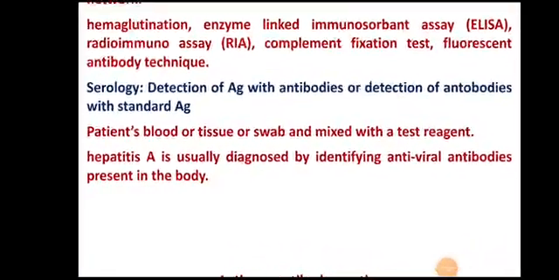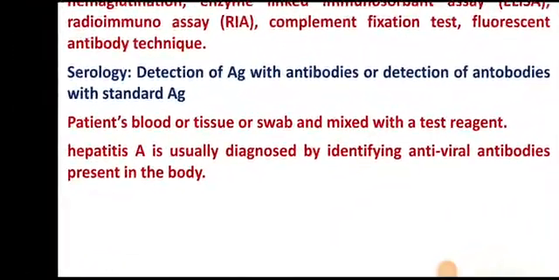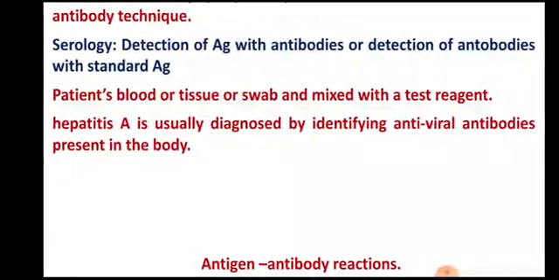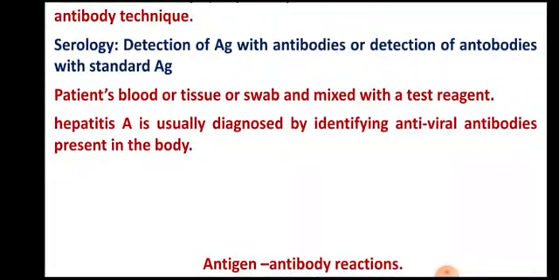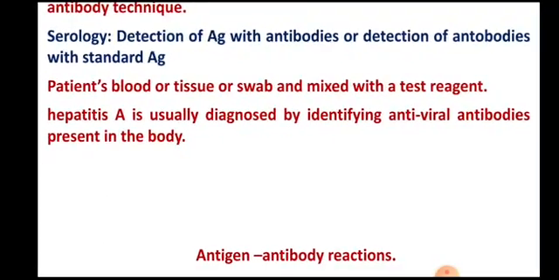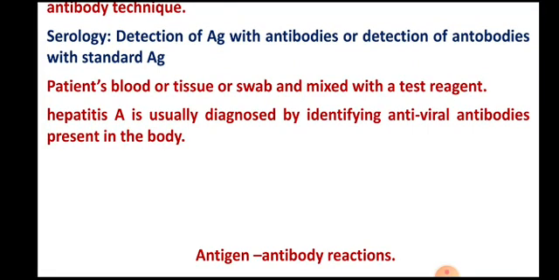Another example is detection of hepatitis A. Generally hepatitis A is diagnosed by identifying antiviral antibodies present in the body. So this is the example of diagnosis of hepatitis A disease by identifying antibodies with standard antigen.